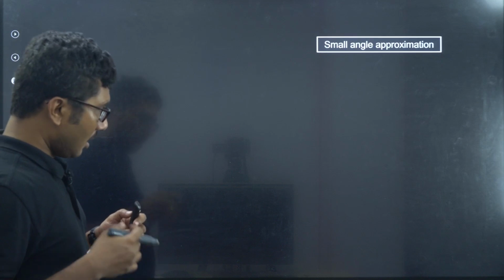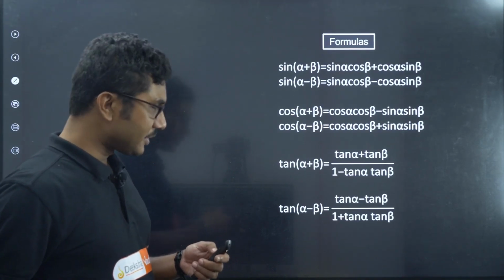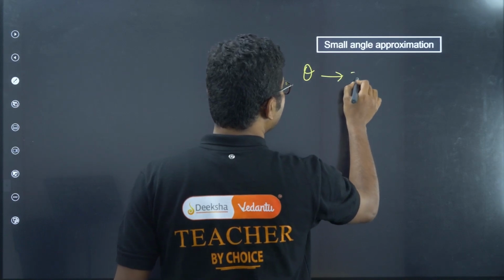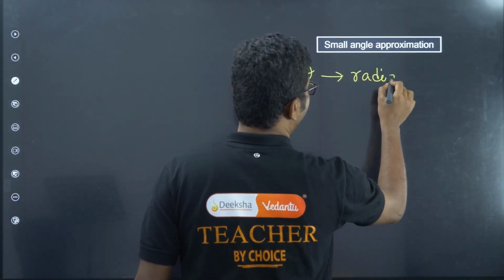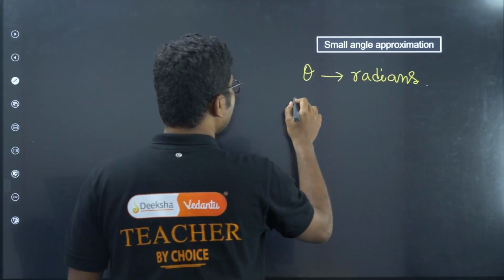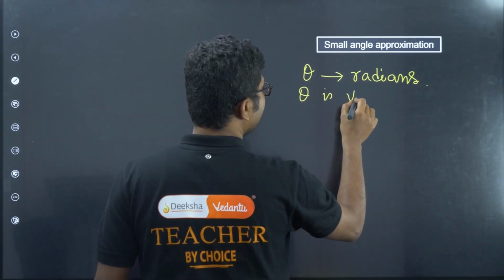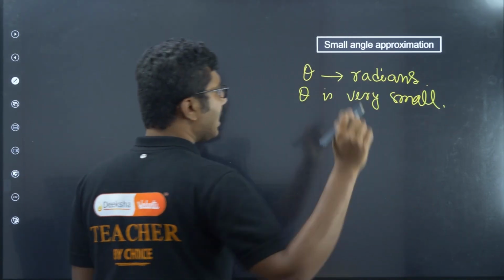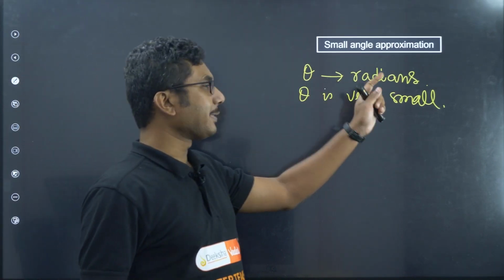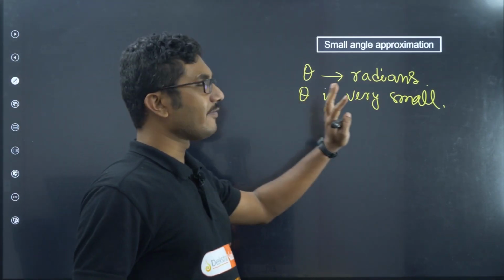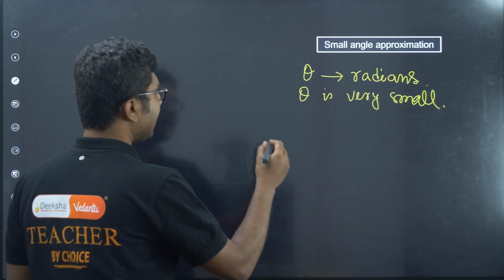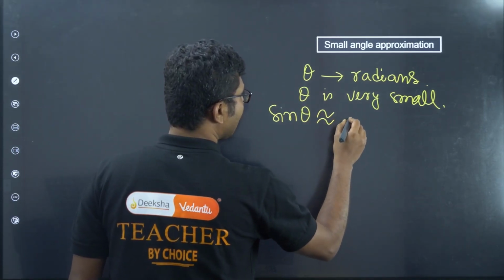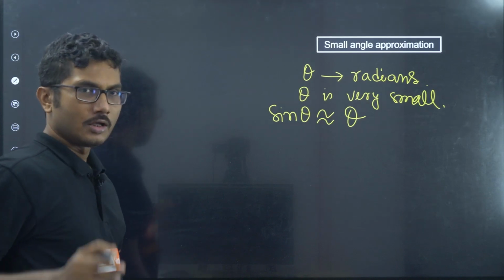Now the real small angle approximation is when theta is represented in radians and theta is very small. So two conditions: theta expressed in radians and the value of theta is very small, then we can write sin theta approximately equals theta.